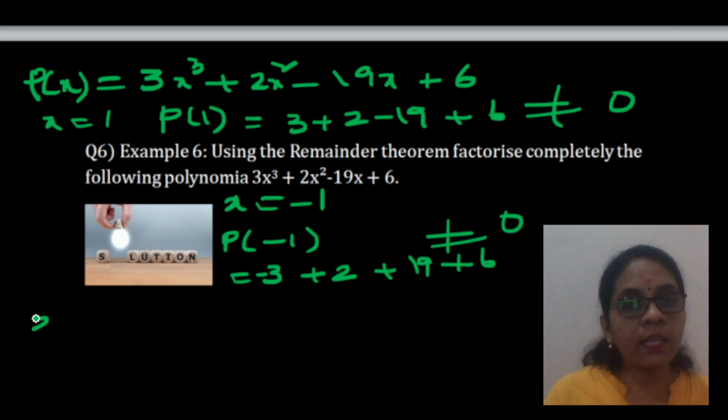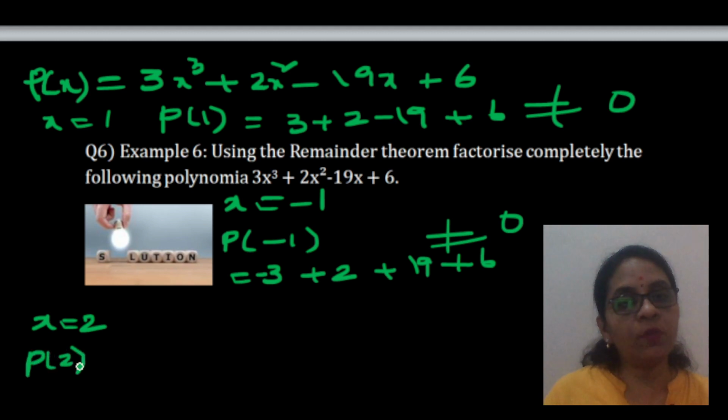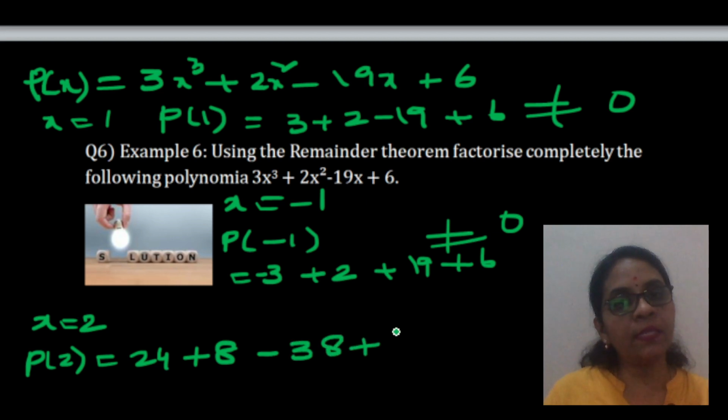Now, we take x is equal to 2. So, what is P of 2? P of 2 is 3 into 2 cube. 2 cube is 8, 3 into 8 is 24, plus 2 into 2 square, 2 into 4 is 8, minus 19 into 2, 38, plus 6.